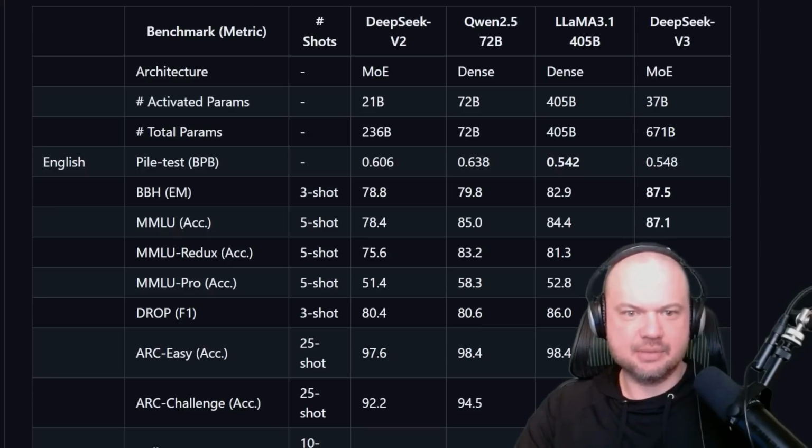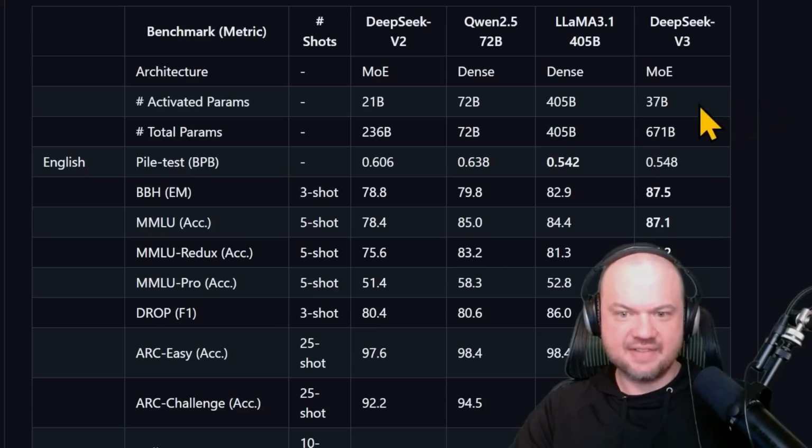And here they give a comparison of Qwen, the 72 billion parameter model, Llama 3.1, the 405 billion parameter model. So this is Meta's biggest, most capable model so far, and DeepSeek V3. Notice Llama is the dense model, meaning that it's not a mixture of experts. It's sort of one big model. It has total parameters of 405 billion. DeepSeek V3 has total parameters of 671 billion. And we also have activated parameters.